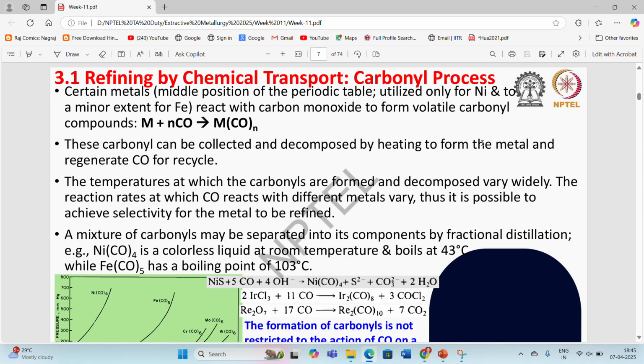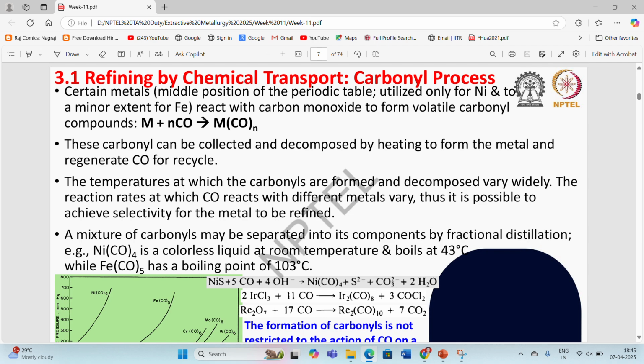So first we are going to convert these particular metals, for example nickel, into carbonyls so we can collect them in the gaseous form, and then we are again going to decompose this gas to collect back our metal and the reactive gas, so that we can recirculate this reactive gas. These carbonyls can be collected and decomposed by heating to form the metal and regenerate reductive gases for recycling.